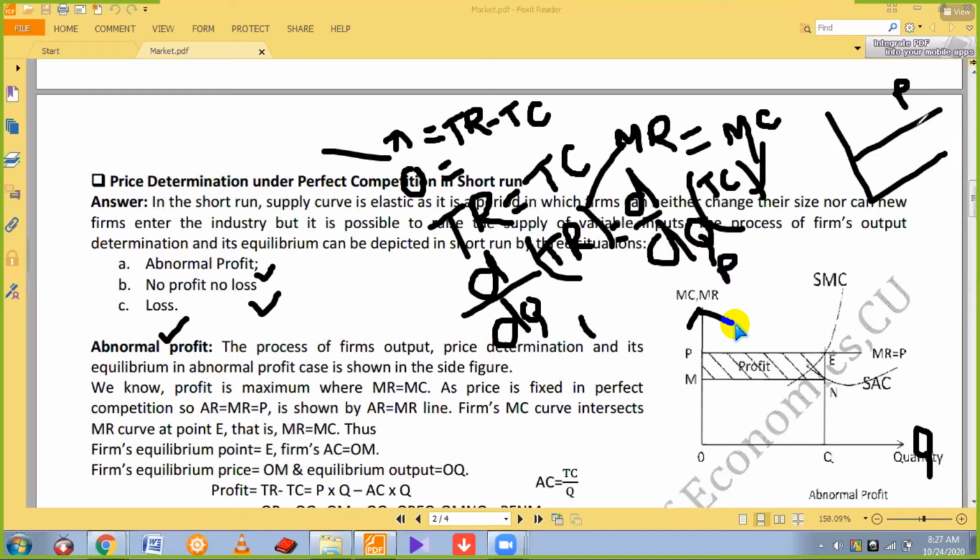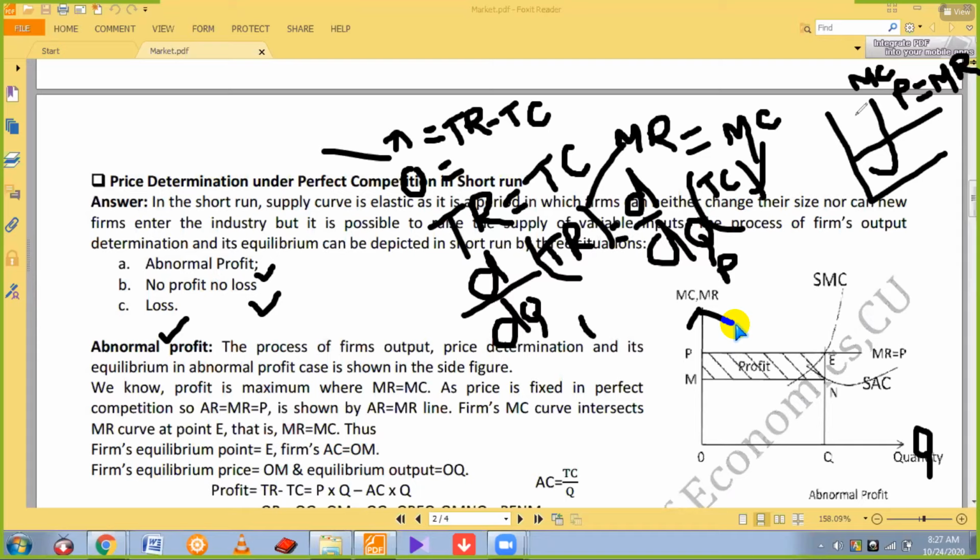We also know that marginal revenue equals price. Therefore, that one is the demand curve, the price curve, and that one actually is the marginal revenue curve. So this is the marginal revenue curve, and we need the marginal cost curve. This is the partial U-shaped marginal cost curve. I hope you can remember.